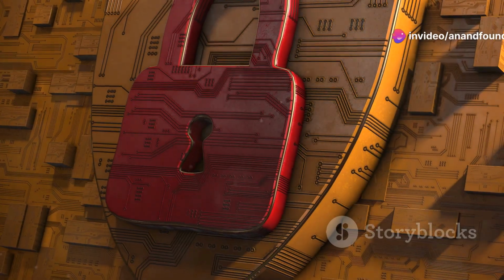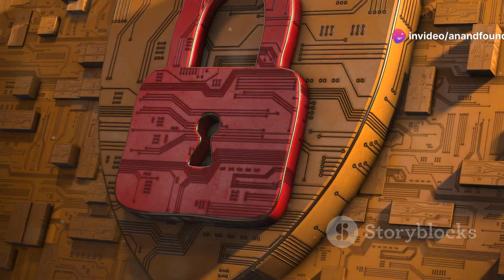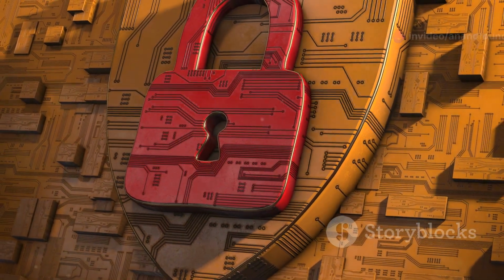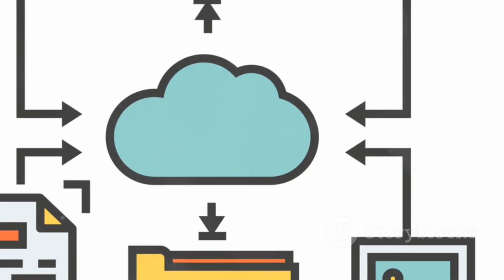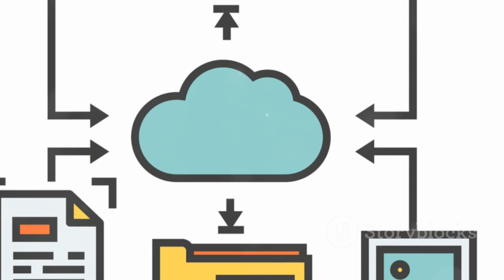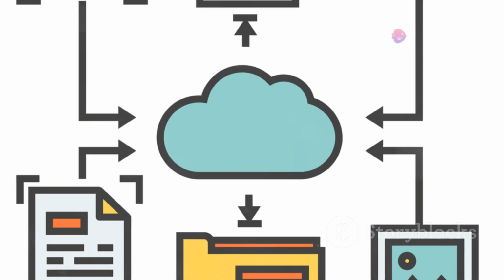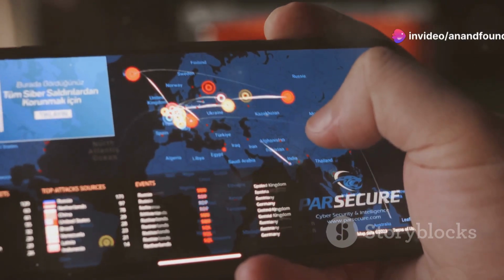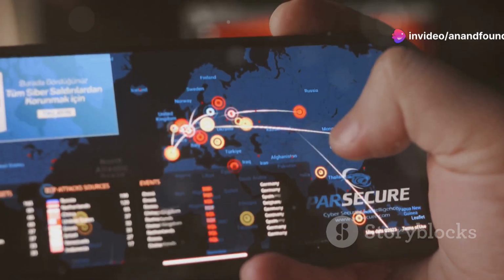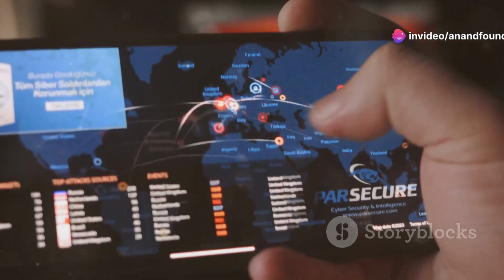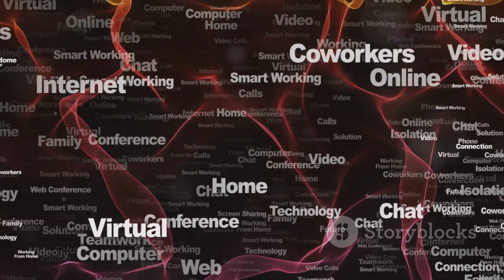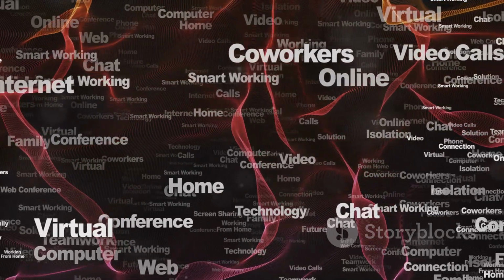Application Programming Interfaces, better known as APIs, are the unsung heroes of our digital world. They allow different software systems to talk to each other, seamlessly exchanging data and functionality. When you check the weather on your phone, book a flight, or order food online, APIs are working behind the scenes. This interconnectedness has revolutionized how we live and work.